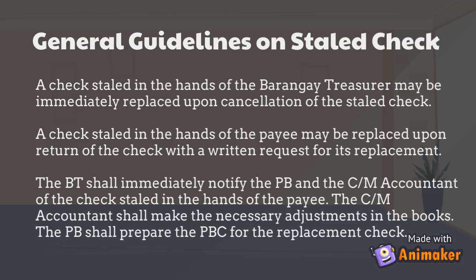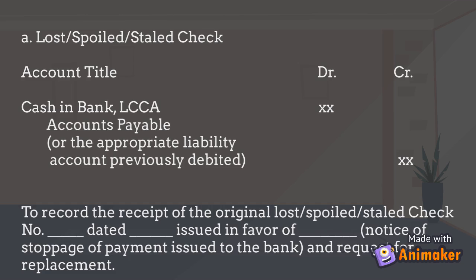For the illustrative accounting entries, let's first have the transactions wherein we would recognize or record the lost or the spoiled or the stale check in our book. So first, we must debit cash in bank LCCA or local currency current account. Then we must credit accounts payable or the appropriate liability account that was previously debited.